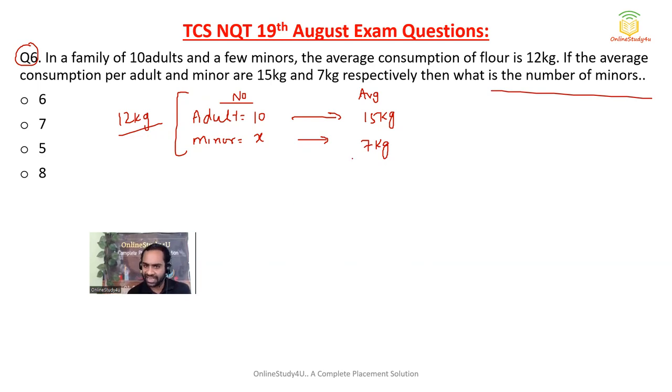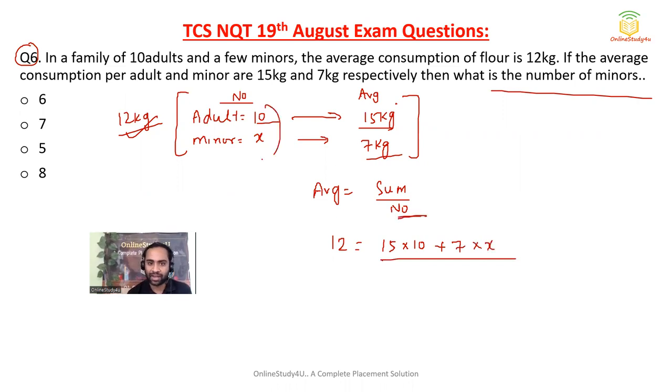No problem. This data has been given in the question. I have not got it from somewhere. It's not like I went inside the earth for 10 km and then got the raw data. This is given in the question. Now the formula, you know: average equals sum divided by number. Average is given 12 kg. Sum will be average into number. For adults the average is 15 and the number is 10. Then for minors the average is 7 and the number is x, divided by number. The adult number is 10 and the minor number is x.